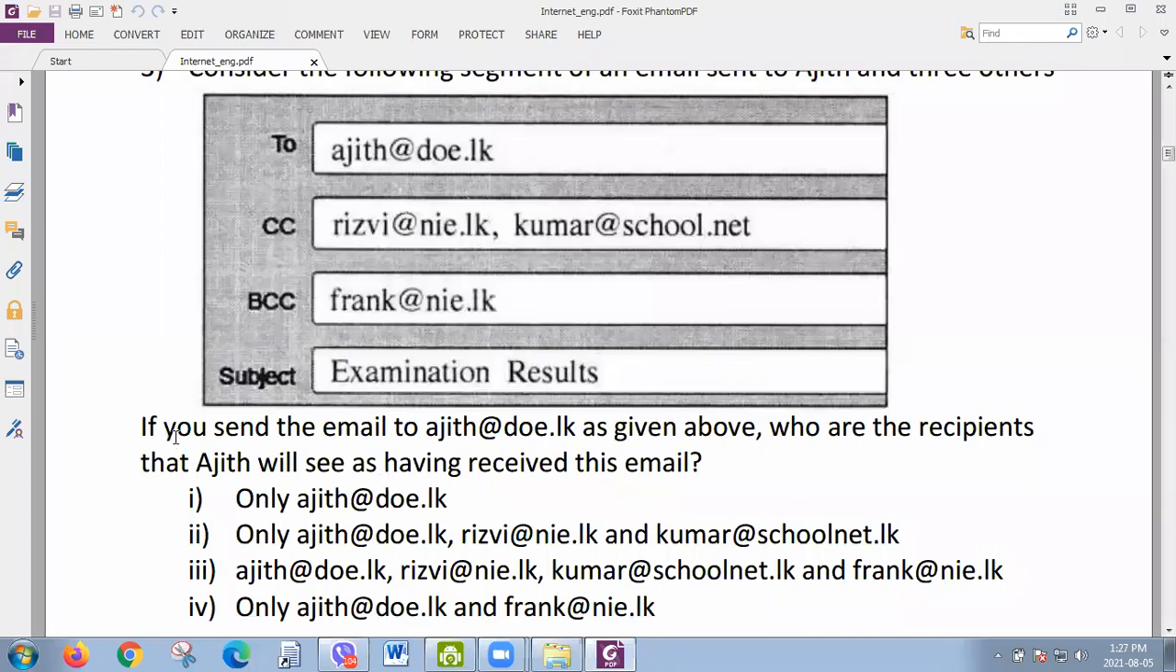I repeat it. If you send the email to Ajit, okay, you are the sender, right? Assume that you are the sender. You have sent that to Ajit. Who are the recipients that Ajit will see as having received this email? Okay, so who are the receivers that Ajit will see as the recipients of the mail?